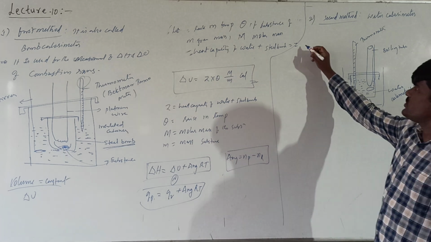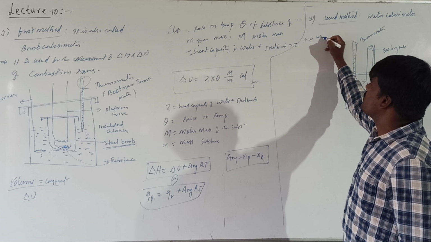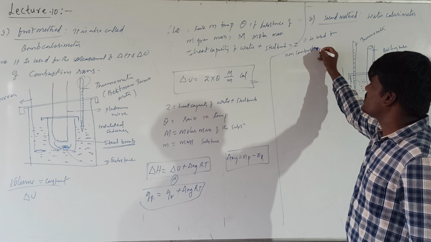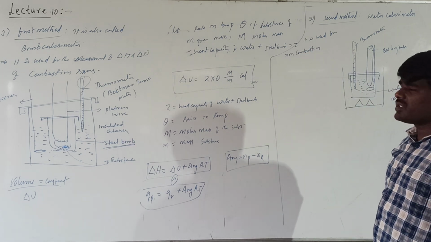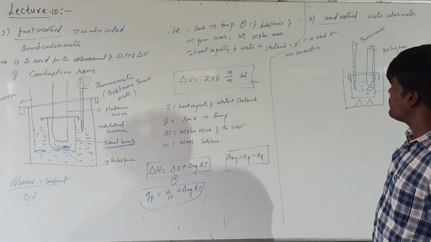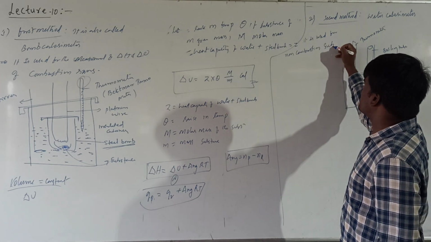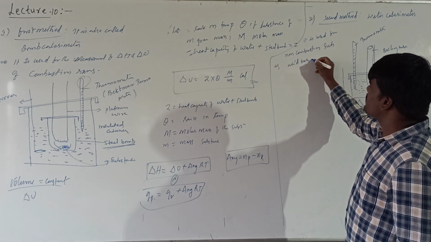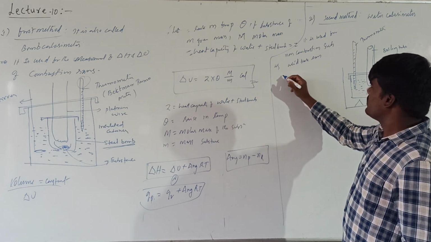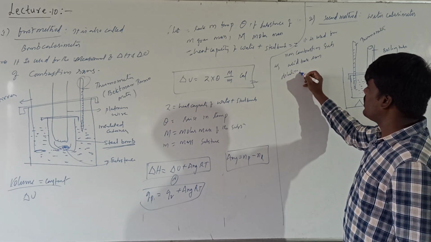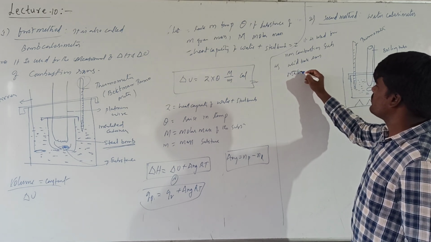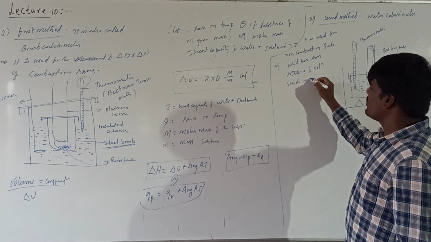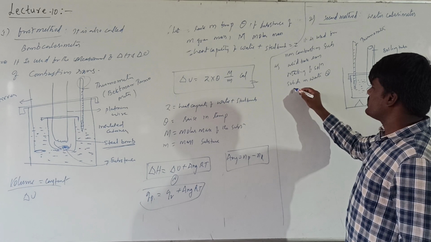Basically this method is used for non-combustion reactions. The main difference between these two methods is that the bomb calorimeter is used for combustion reactions and the water calorimeter is used for non-combustion reactions, such as acid-base reactions, dilution, or making of solutions of solids in water or other liquids.